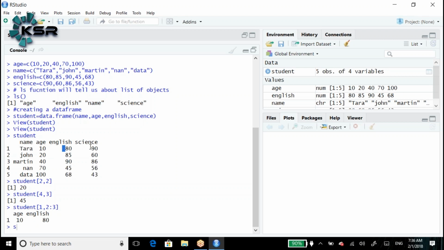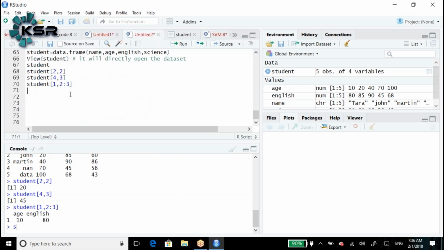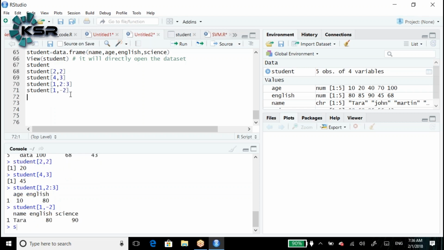Then I required name, English 80, science 90. How do we create it? Student 1 comma minus 2. Minus 2 means it doesn't print the second column. Apart from the second column, it will print the remaining columns.